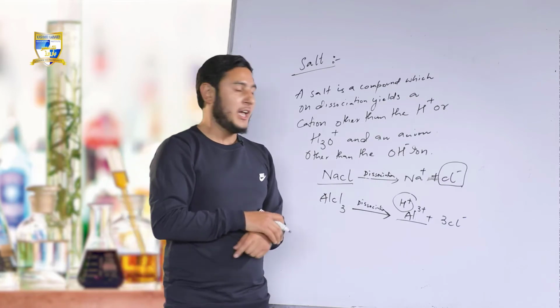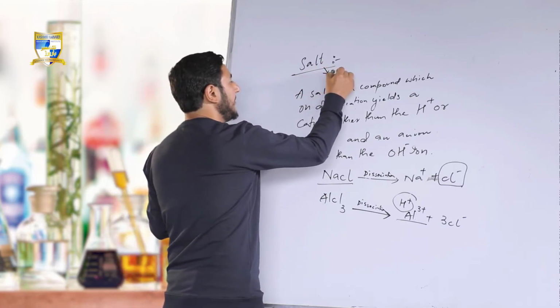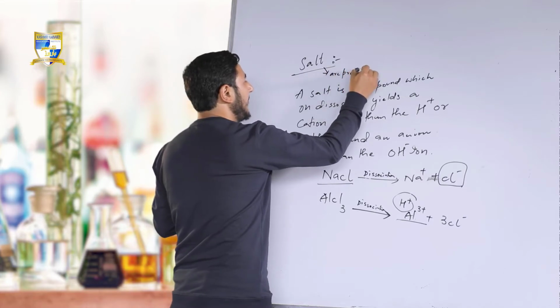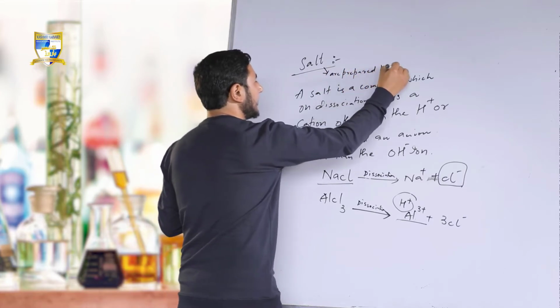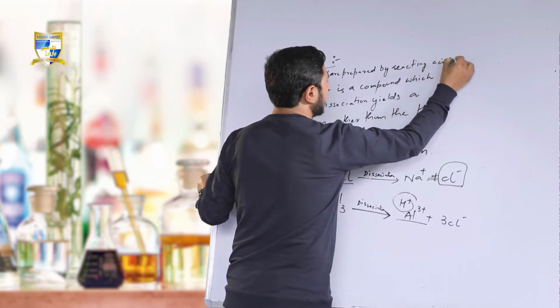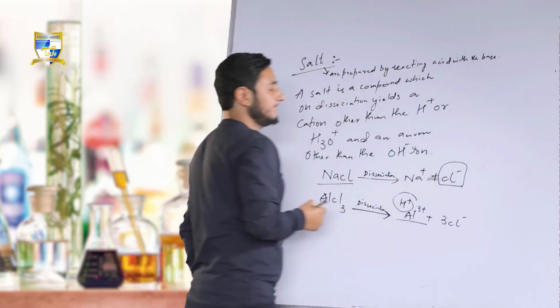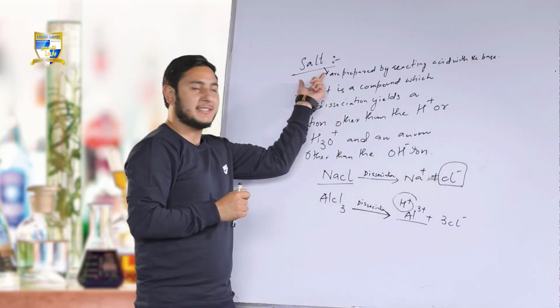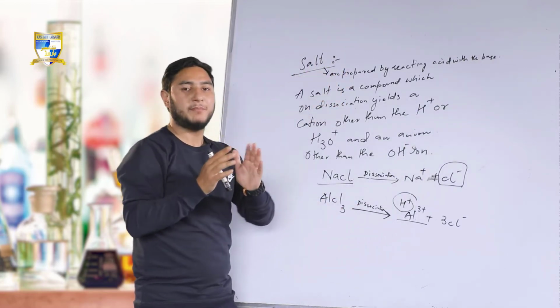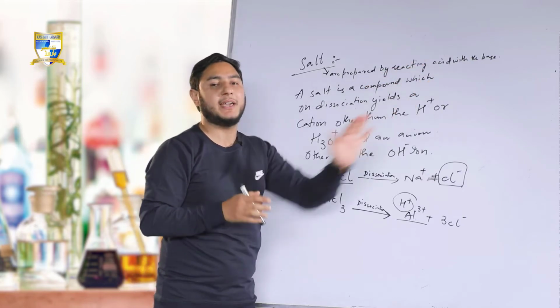Fine. Salts basically are prepared by reacting acid with the base. Salt is a compound which is formed by reacting acid with the base.